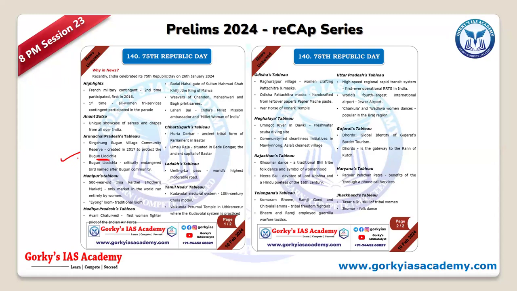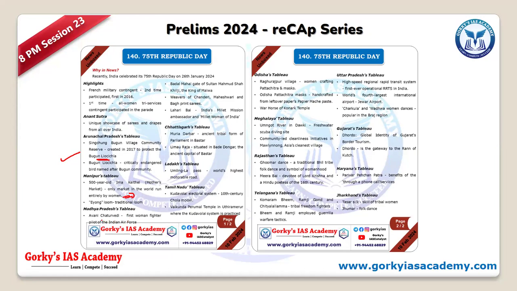So they just mention that particular bird, match the following with the state. Say there may be some other critical birds like Indian skimmer, likewise. So they try to have a match the following kind of question. Then Manipur, the only market in the world entirely run by women. So again, they can ask you not directly, but they can put the Mother's Market, where it is present, 500 years old.